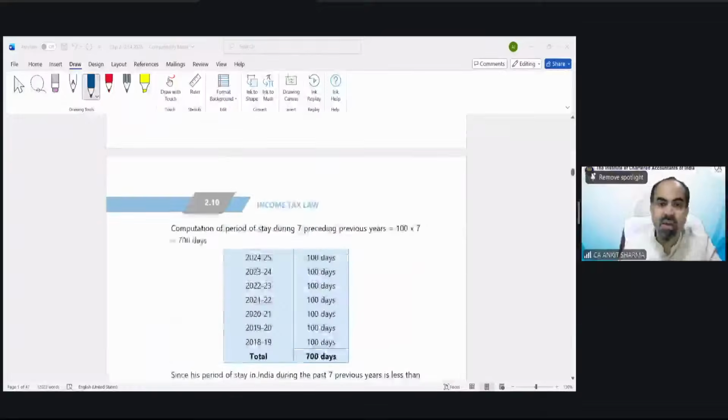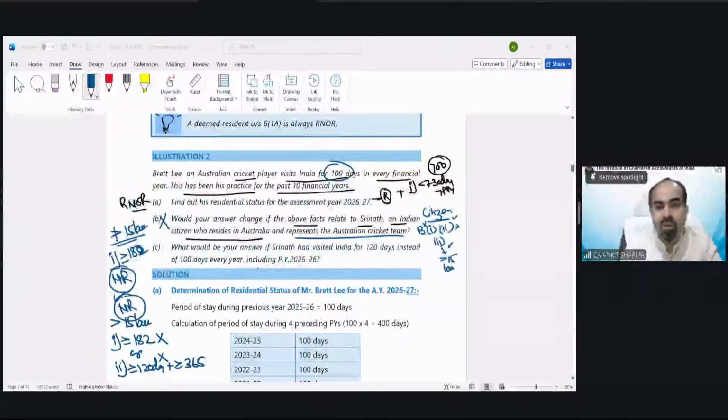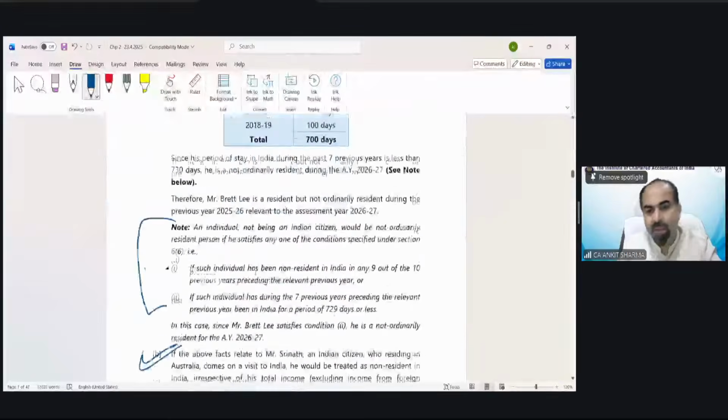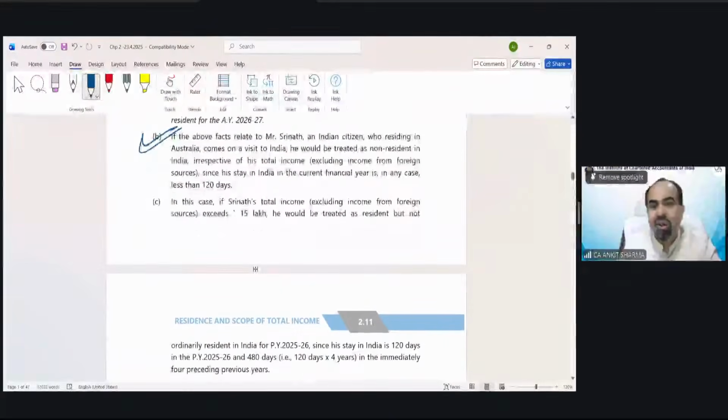Now you can see in case C, the question has changed. The question says, suppose Srinath is visiting for 120 days instead of 100 days in every previous year. Now what will happen? The provision says, if his total income excluding income from foreign sources exceeds 15 lakh, he would be treated as resident because he will fall in category B, third case.